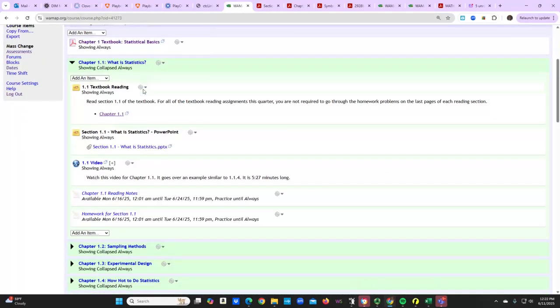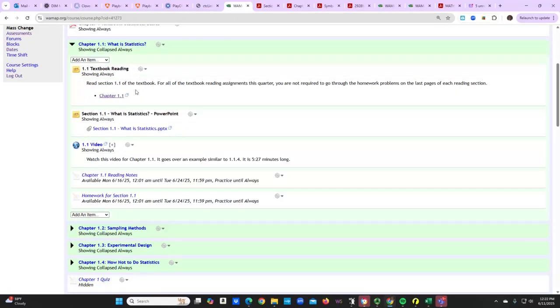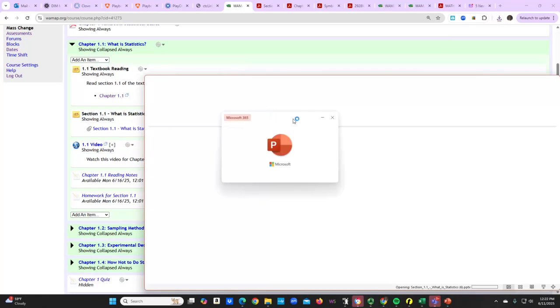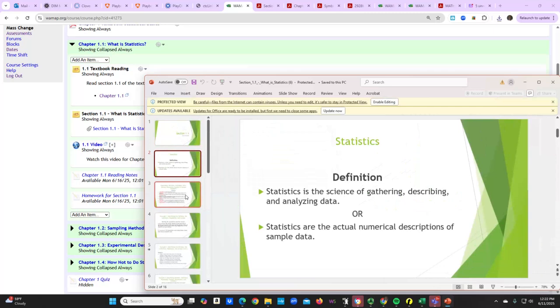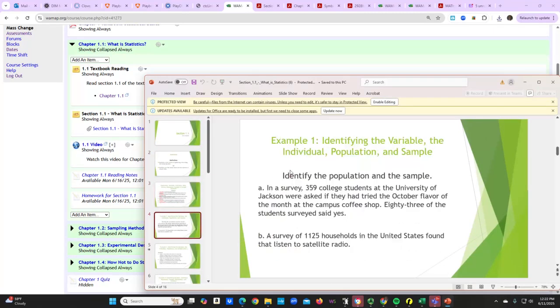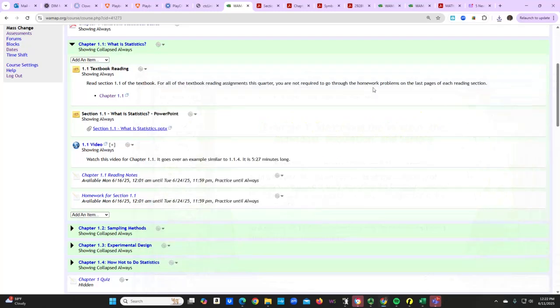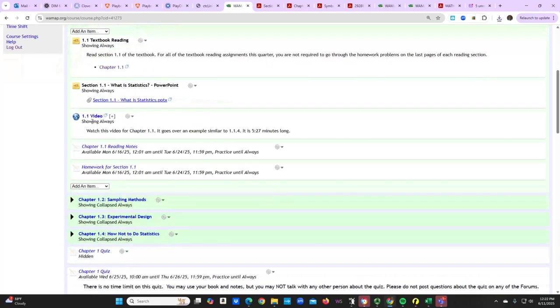wall map shell. Okay, so if you don't like reading books, PowerPoints can be a little easier to go through. Plus, they're a little more interactive because you have examples in which you can go through and make sure you're understanding the information. But the PowerPoint is going to be just like the book, pretty much the same information, maybe a change in the examples. All right, and then most of the sections have a video where either myself or the author of the book, or I think I might even have a couple of videos from one of the other stats instructors, just so that you guys can hear it explained slightly differently.